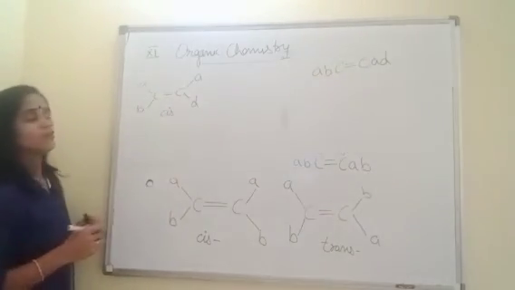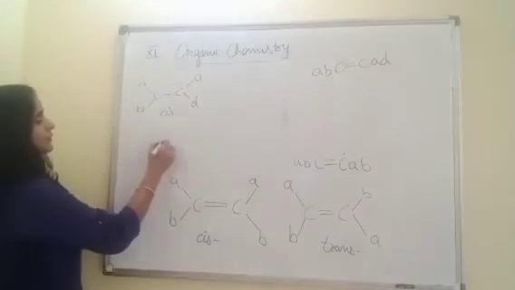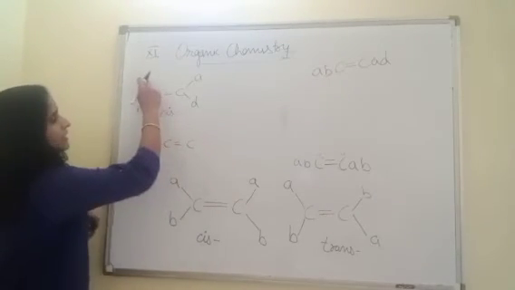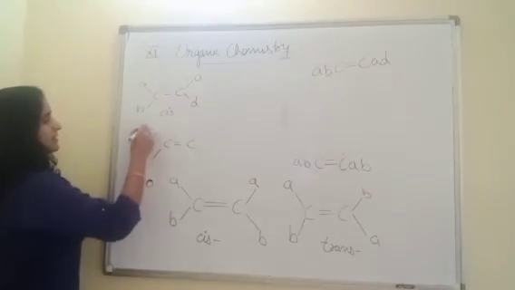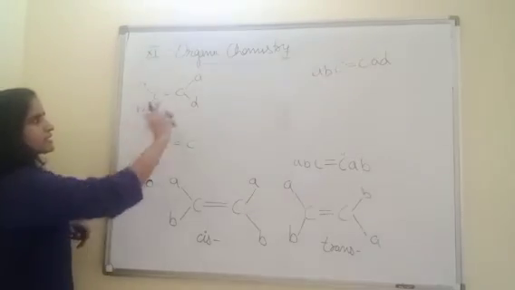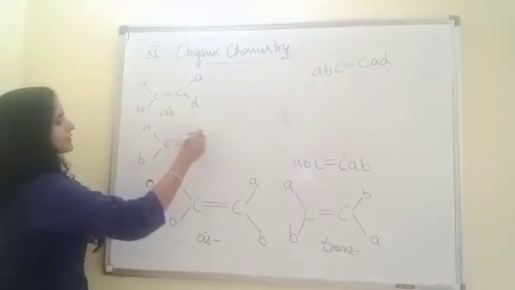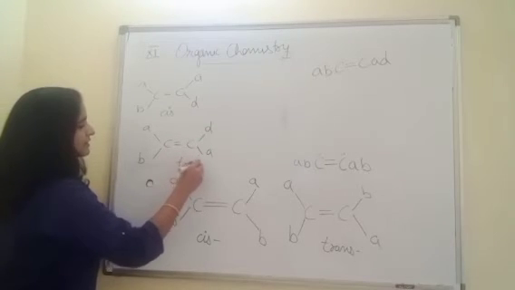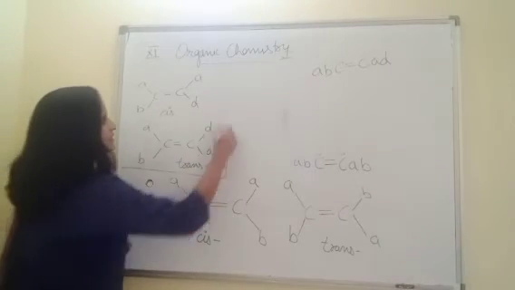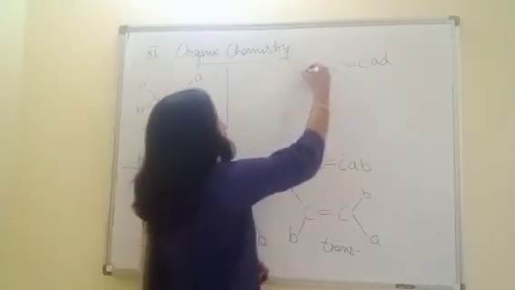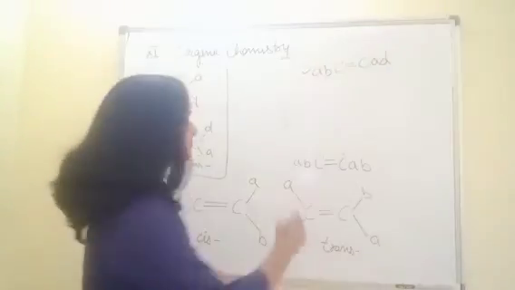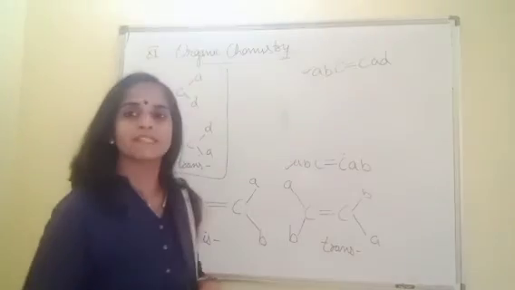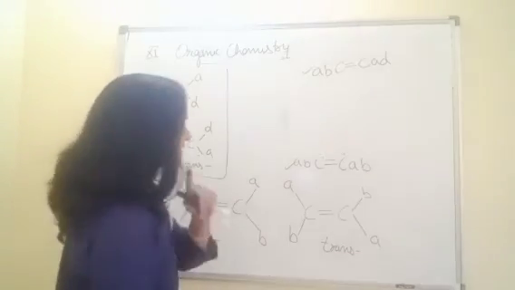Right? We can make it trans also. How? Just take A opposite to each other. Fix the position of groups in the first and shift in the second. D and A. So this becomes trans. Clear, beta? So this type will also give cis-trans isomerism. This type will also give cis-trans isomerism.